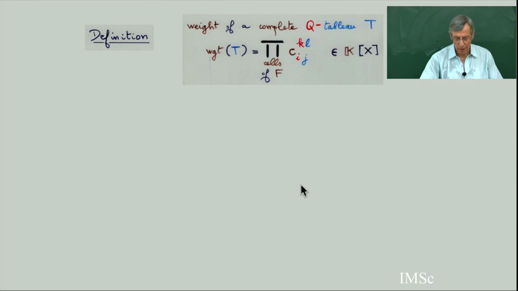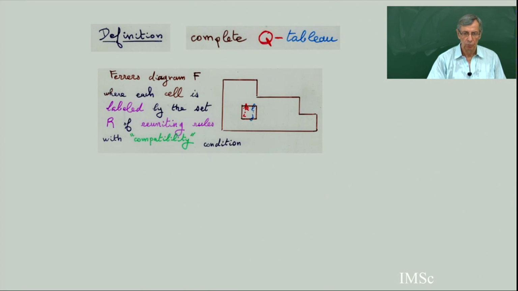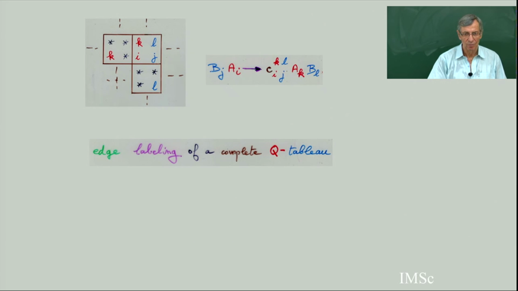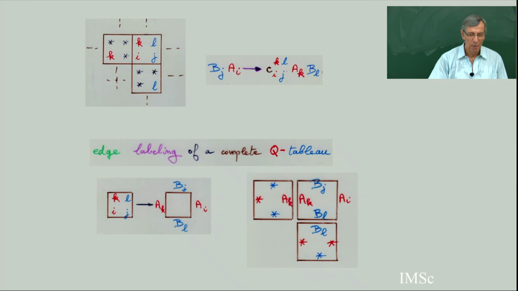Why do you write KLIJ? I mean, the edge labeling seems better. Yes, it's better. You can write K I L J. It is confusing.